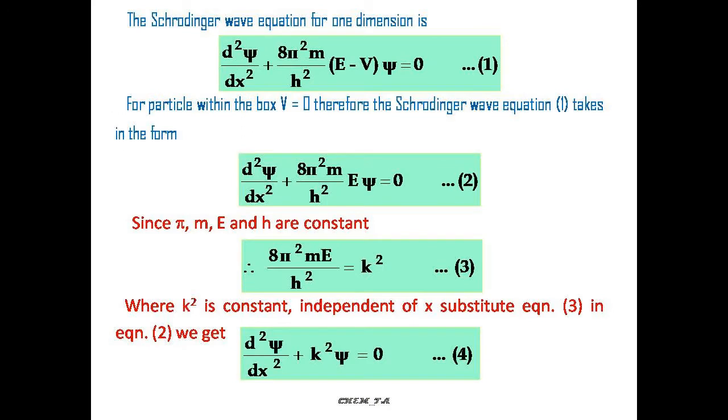The Schrodinger wave equation is ∂²ψ/∂x² + (8π²m/h²)(E - V)ψ = 0. When you apply the condition that the potential energy inside the box is equal to 0, the equation is modified to ∂²ψ/∂x² + (8π²m/h²)Eψ = 0. Since π, m, h are constants, we may put this as k². The equation now is ∂²ψ/∂x² + k²ψ = 0.